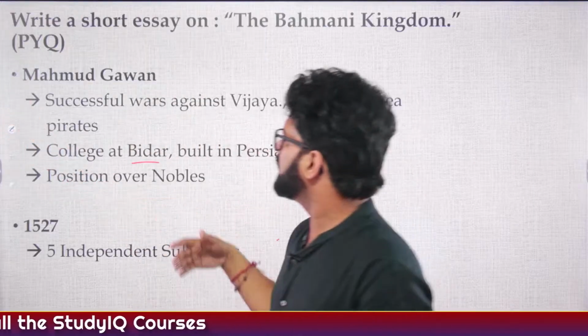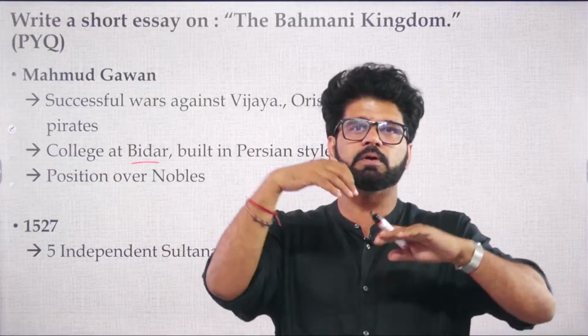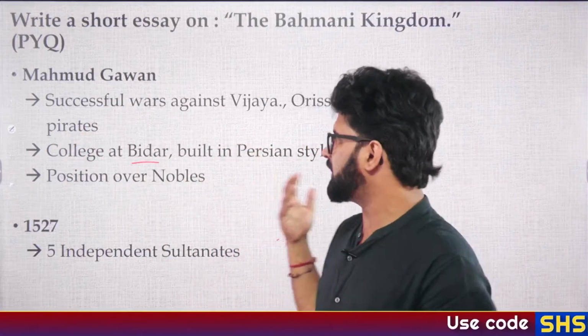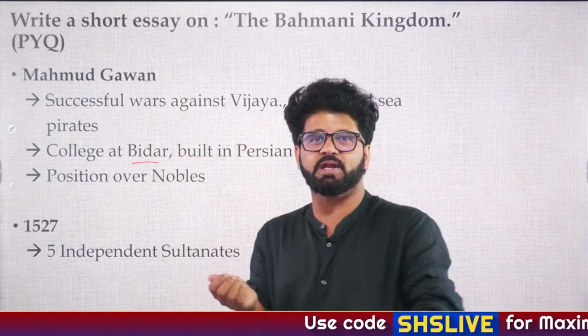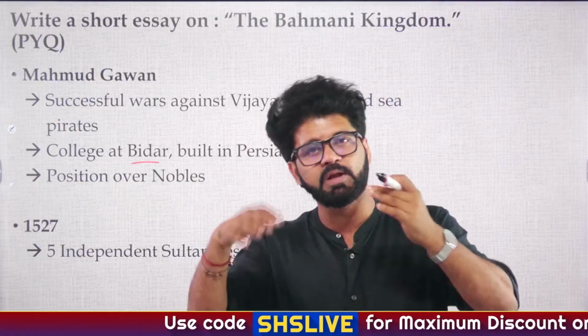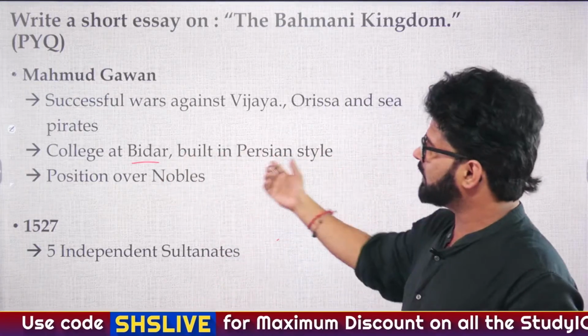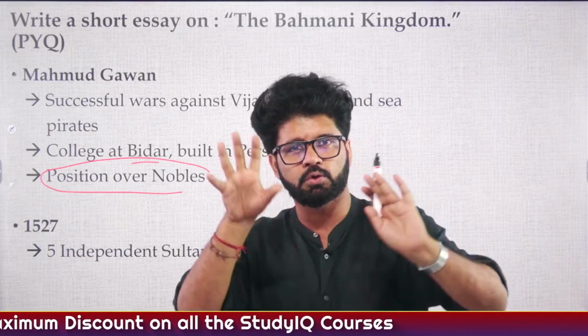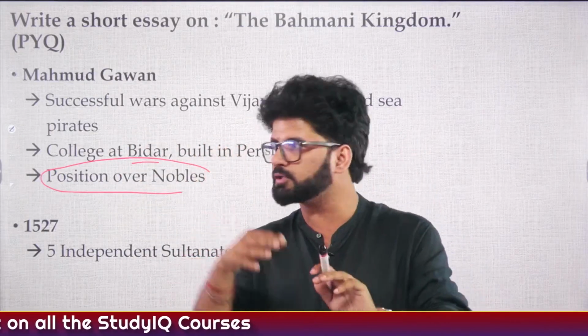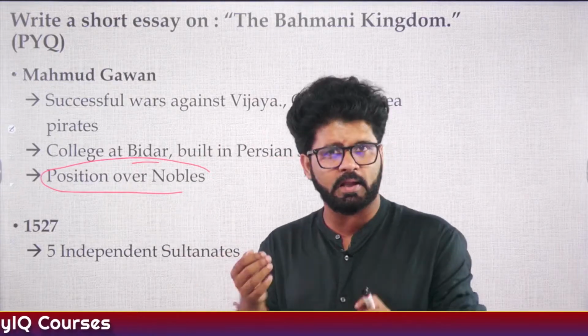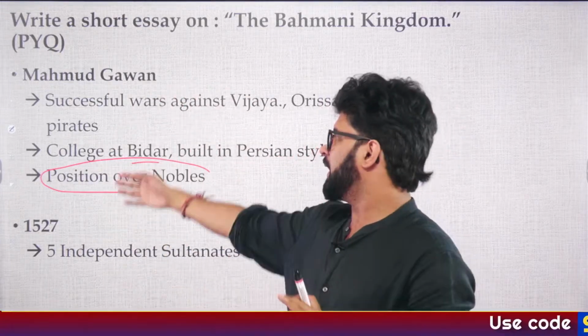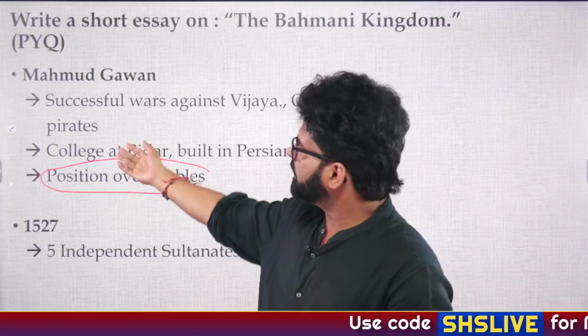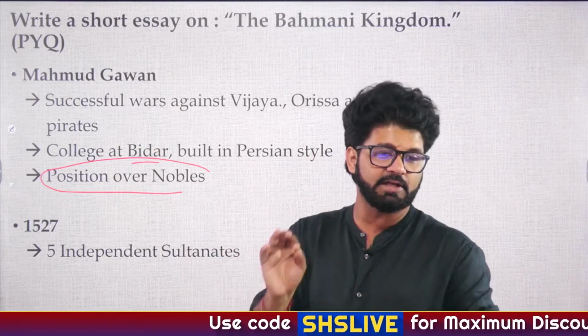He was a very selfless kind of a guy. Even if you read in a neutral manner and read books related to Mahmud Gawan, you will realize that he was a neutral guy. That's why he was saying, keep a tab on nobles, sir, me included. Built in Persian style, position over nobles. We have seen what happened, that he told the king to keep a close tab on nobles. Nobles did not like this and they plotted against him, especially the Dakkani nobles, and then the Afaqi nobles, and Mahmud Gawan was killed. Dakkani, Afaqi, these words you have to keep in mind.